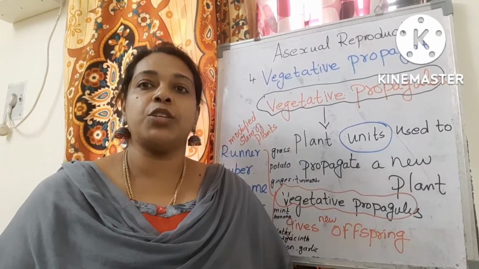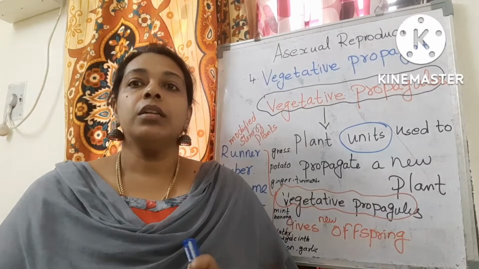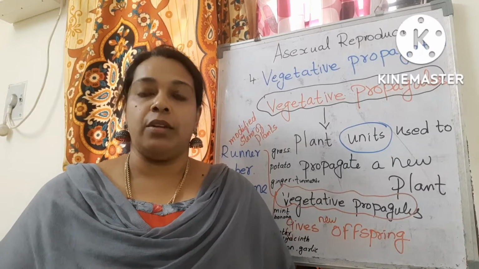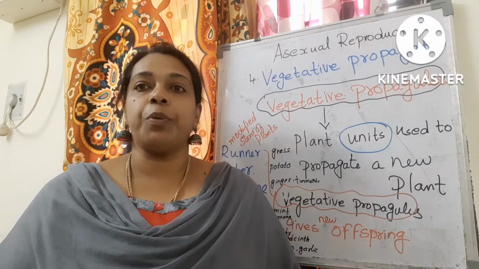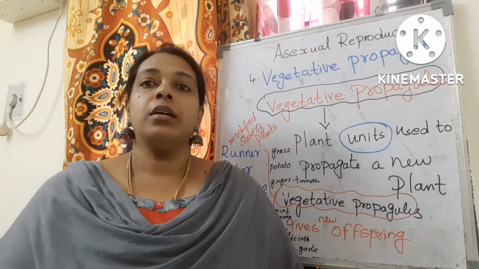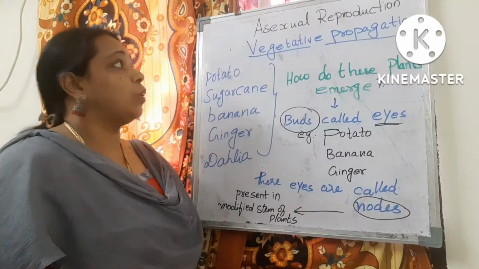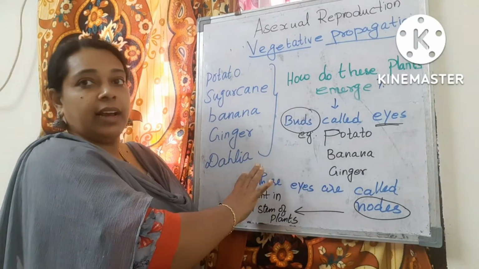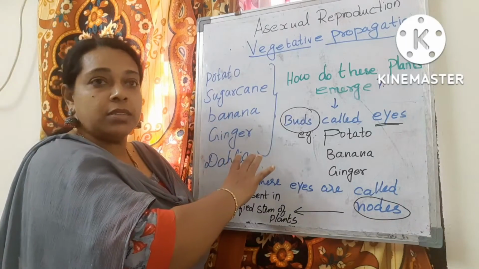Why is it asexual reproduction? Because here no two parents are involved, no sex organ is involved. So this vegetative propagation is also an asexual reproduction. So potato, sugarcane, banana, ginger, dahlia.